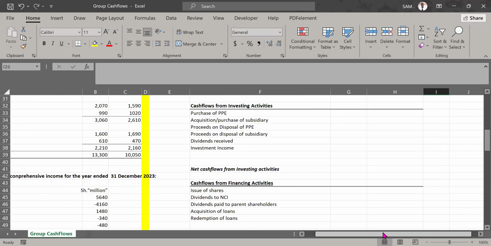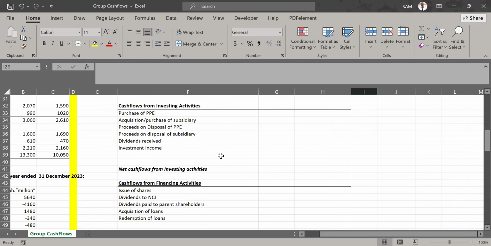Then we see if there was any disposal of any PPE element. And again, this subsidiary which was acquired, was it also disposed? What are the proceeds when it was disposed? What did we get in return? Then, did we receive any dividends? That is an investing activity. Was there any investment income which was recognized in the income statement? Those ones, we bring under cash flow from investing activities.